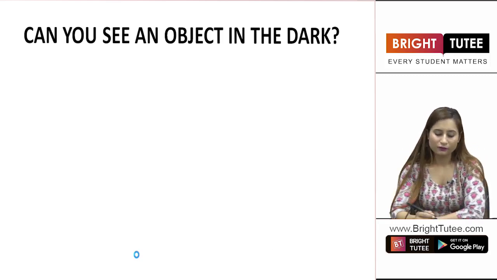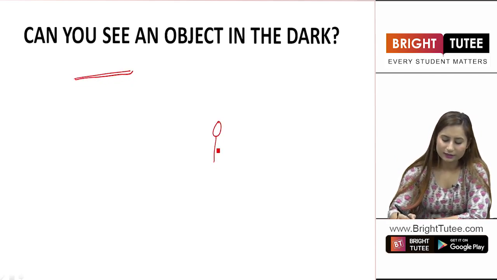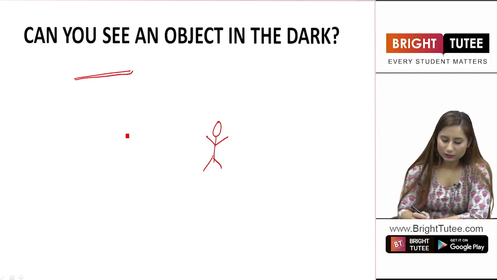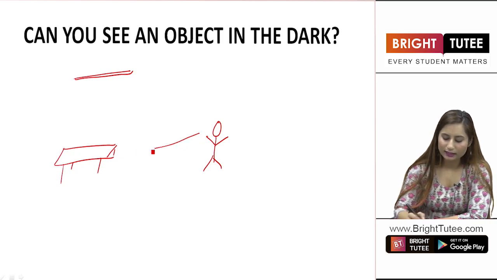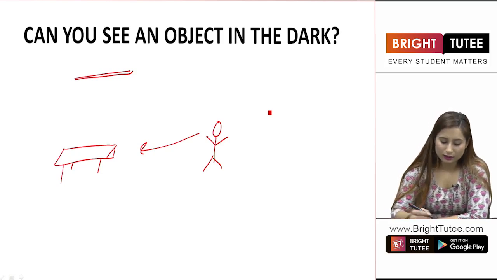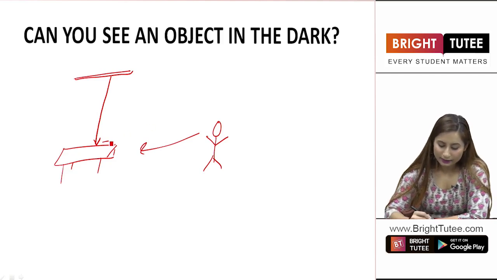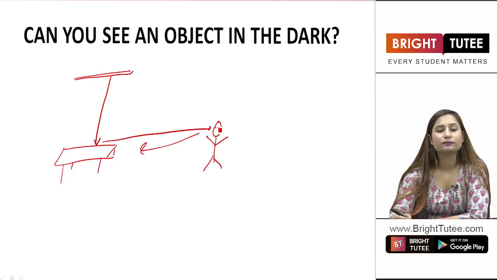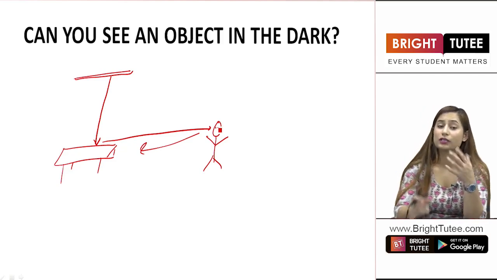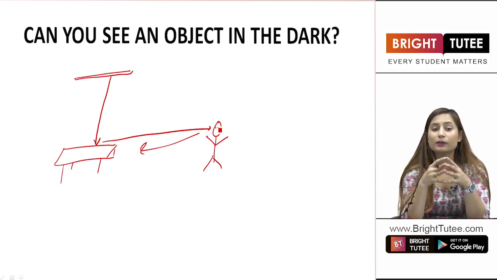For example, we have a light source, say a tube light, and you are standing here, right? Now there is a table present here. How are you able to see this chair, this table? This is because the light from this tube light falls on this table and then goes into your eyes. This is how we are able to see objects due to the light present around us, due to the light falling into our eyes. This is the concept of how we are able to see objects.